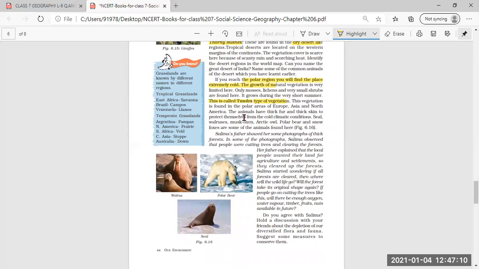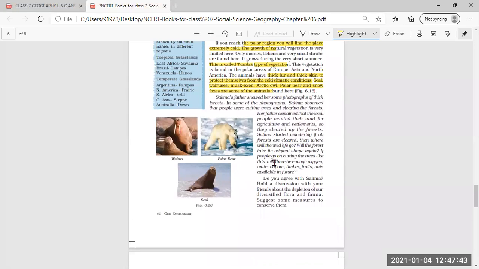So the animals found here are seal, walrus, musk oxen, Arctic owl, polar bear, and snow foxes, which are some of the animals found in this polar region, also called tundra type of vegetation.